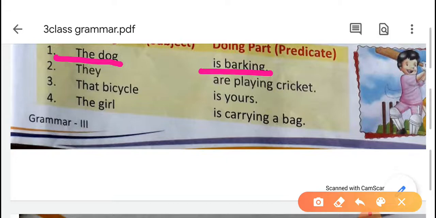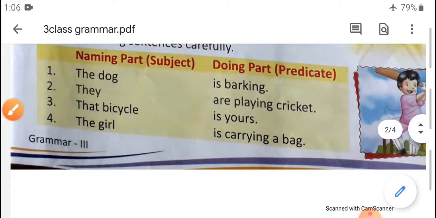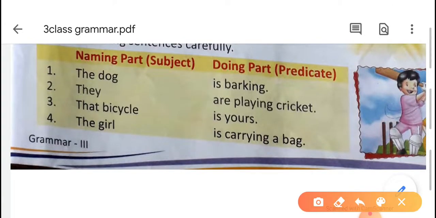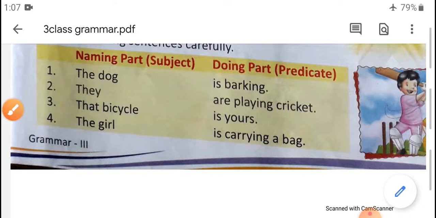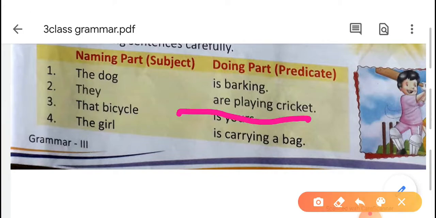Now the second sentence is, They are playing cricket. Here about whom are we talking? We are talking about they. So "they" is the naming part. What are we saying about them? They are playing. So "are playing cricket" is the predicate.